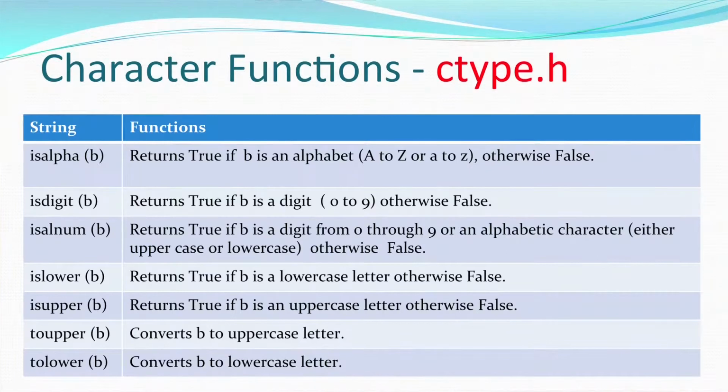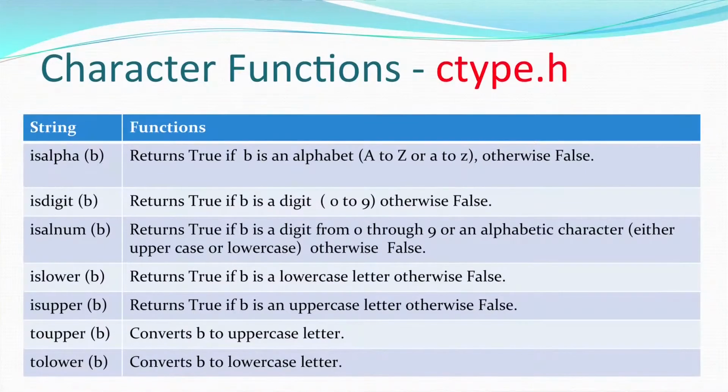You can see on your slide isalpha. It returns true if the character being passed is an alphabet and false otherwise. isdigit checks for a digit, whether it is a character lying between 0 and 9, and then it returns true. isalnum returns true if it is either an alphabet or a number. If it is a special character or a white space character, it returns false. Then islower checks for a lowercase alphabet. isupper checks for an uppercase alphabet.